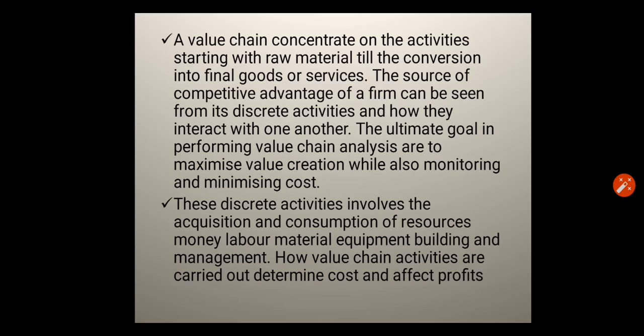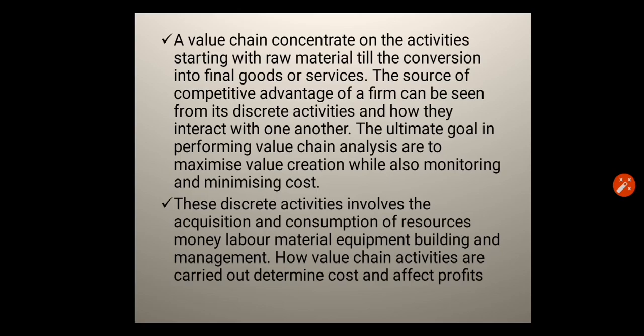A value chain concentrates on the activities starting with raw material till the conversion into final goods or services. The source of competitive advantage of a firm can be seen from its discrete activities and how they interact with one another. The ultimate goal in performing value chain analysis is to maximize value creation while also monitoring and minimizing cost.